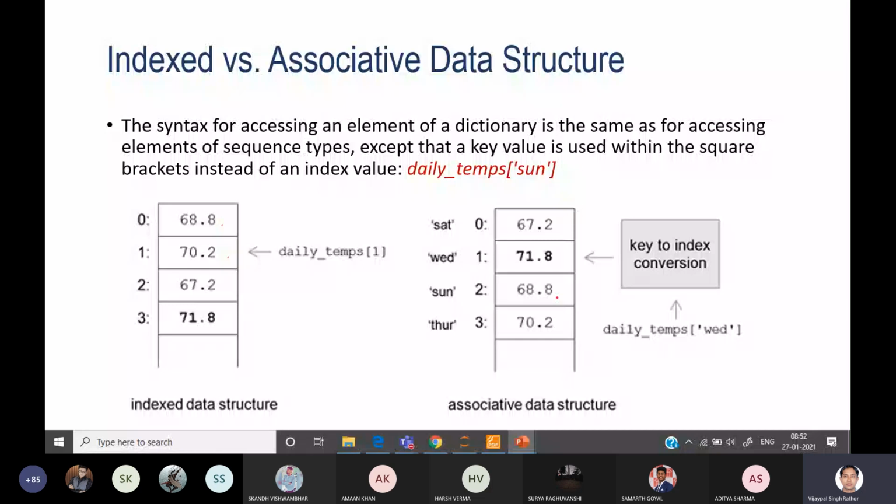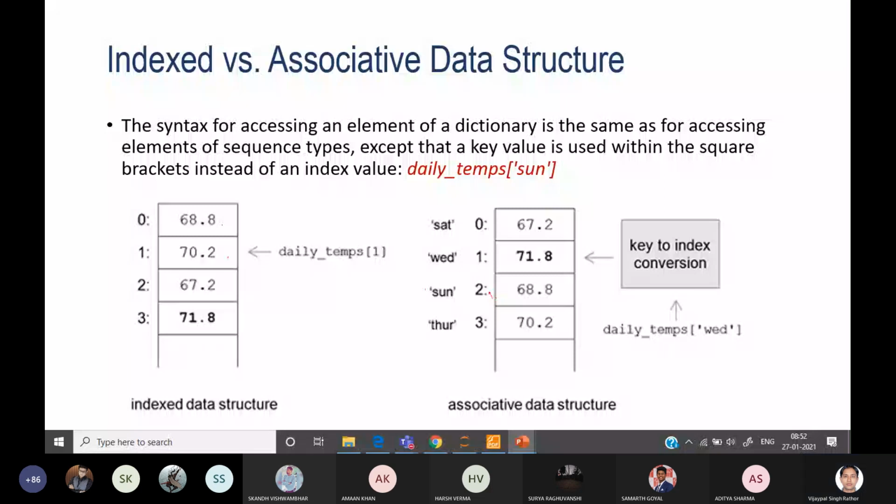But in the dictionary, items are stored in a non-ordered, or unordered, way. So in this case, 68 may be stored as the third element. But the key associated will not change, though the order may vary. So that's why we use a key for association instead of an index.